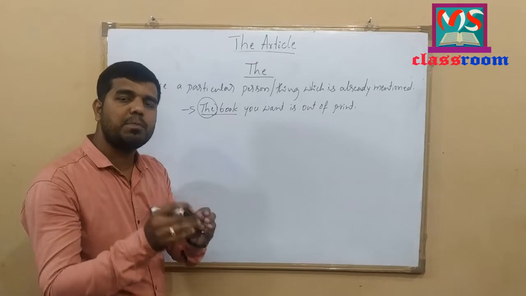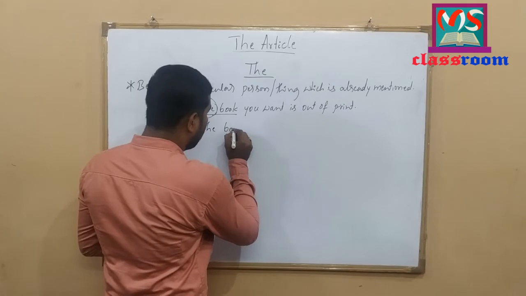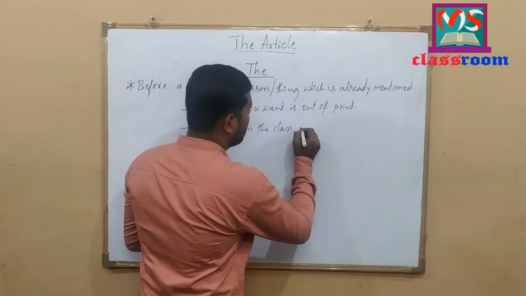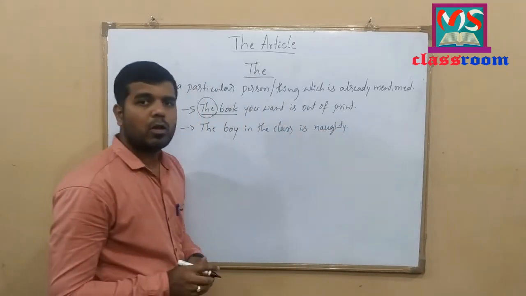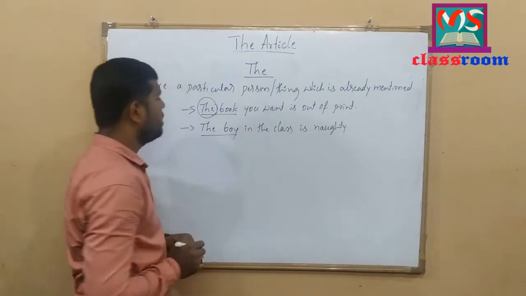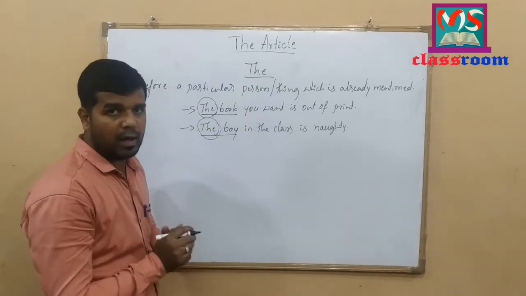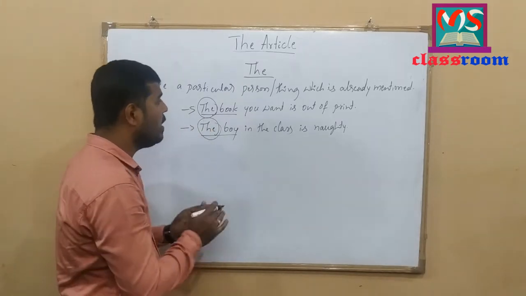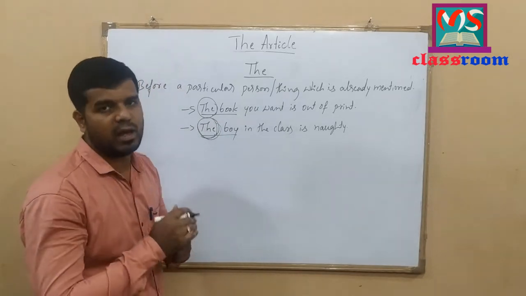To understand this, let me write one more example. The boy in the class is naughty. Look at the example here. The boy in the class is naughty. Here, look at the words the boy. I have used the definite article the to point out the particular boy here. I am speaking about the particular boy who is naughty in the class. So, I have used the definite article the here.